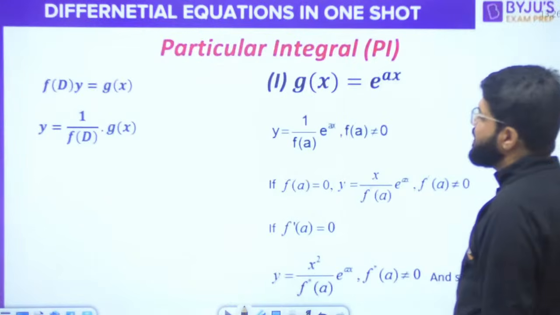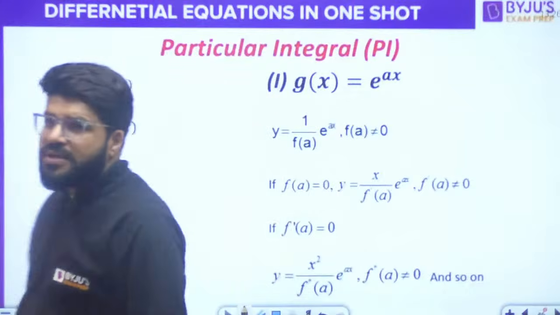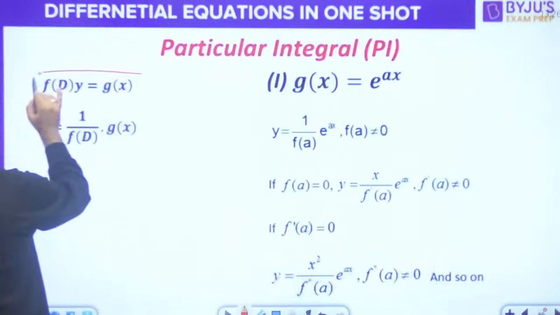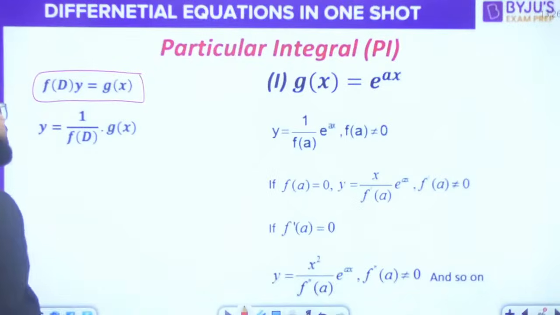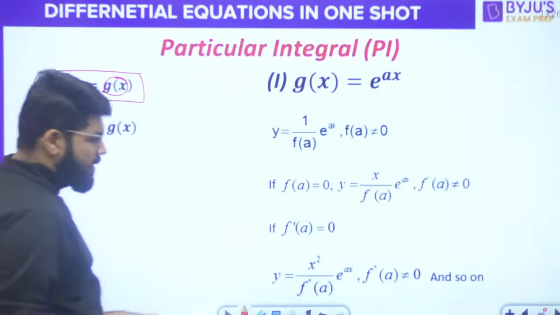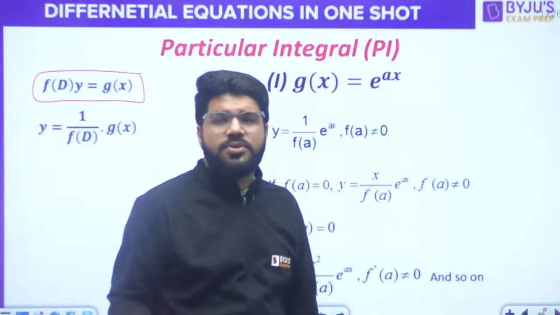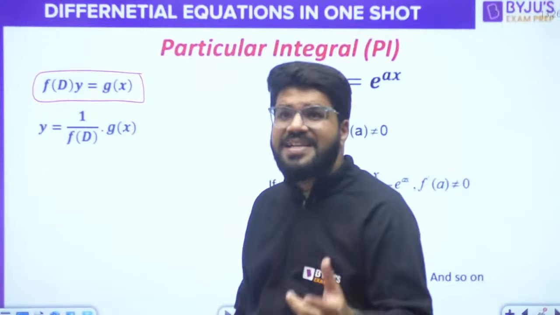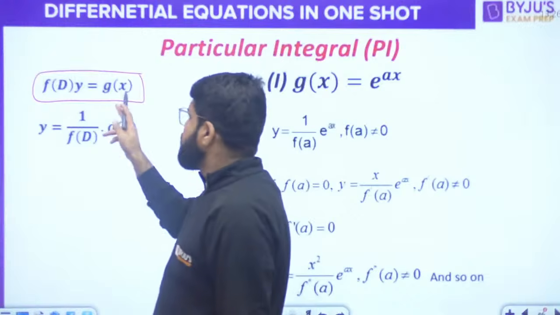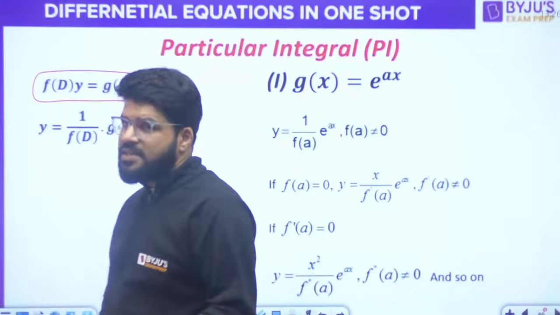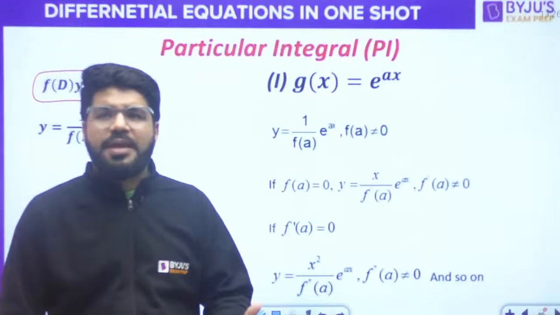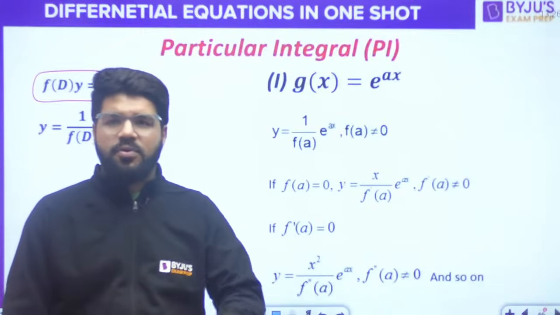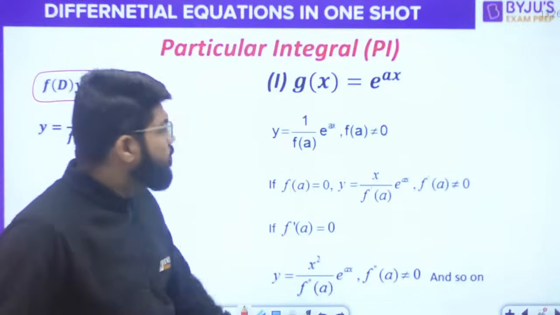Let's quickly go through the PI also. As I told you, the generalized LCCDE, the generalized linear higher order differential equation, was F(D)y equal to g(x). When you take g(x) equal to 0, that is the homogeneous differential equation, and its solution was the CF. If g(x) is not equal to 0, we also find the PI, and as I already told you, the PI depends on the g(x). It is 1 upon F(D) g(x), but how to further solve depends on the type of function. So like the cases of CF, I will quickly summarize the cases of PI, so that you are comfortable with all sorts of problems here.